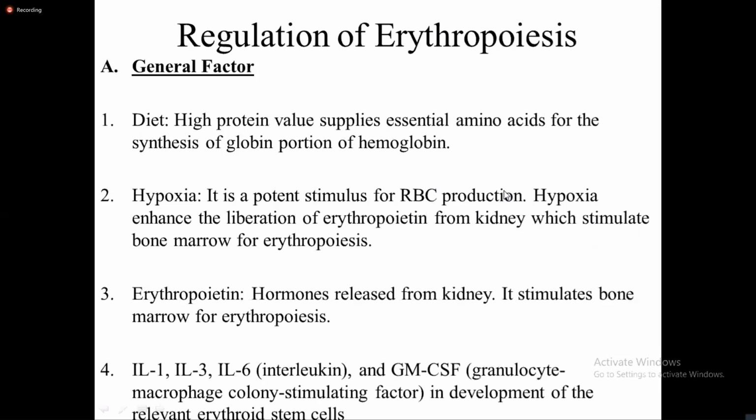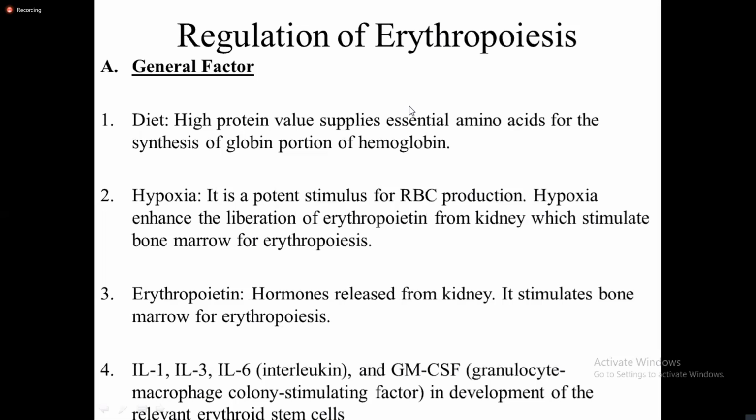Now let's talk about the regulation of erythropoiesis. We've talked about those various stages, and they are explained in various books. Hematology topics are better elaborated in books written by Indian authors.